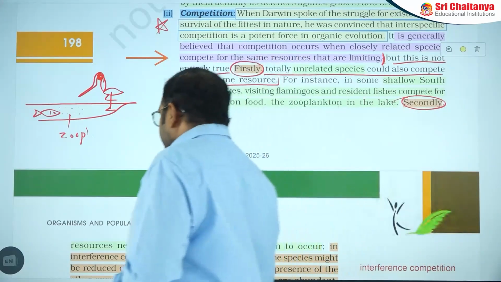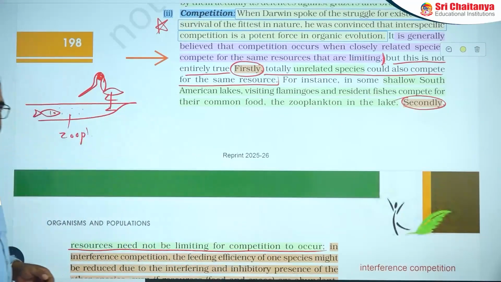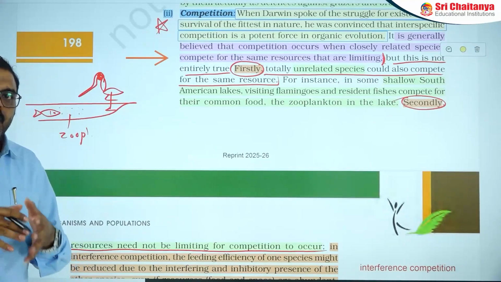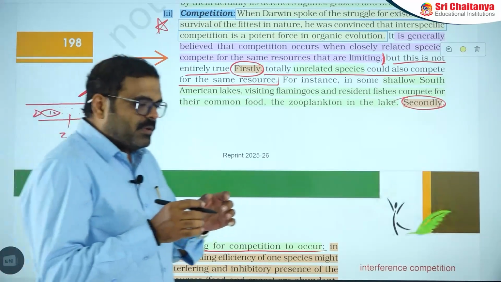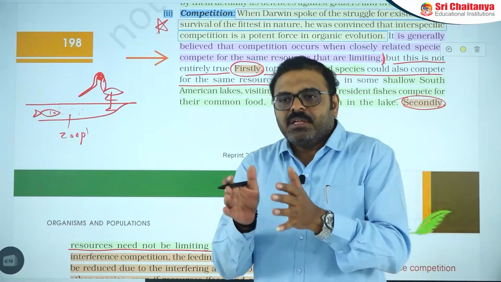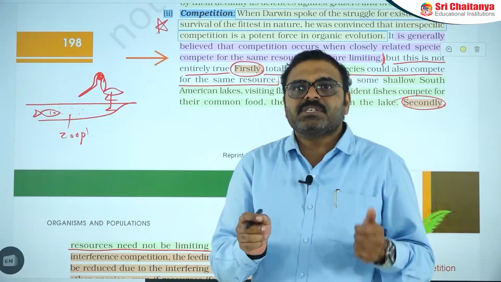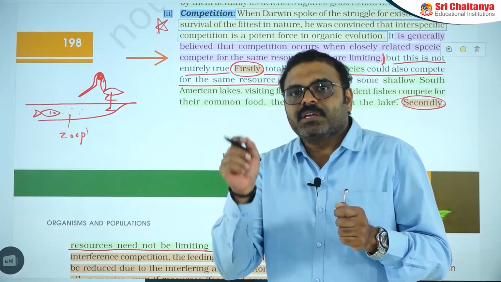In the second point, what you need to understand is, resources need not be limiting for the competition to occur. For example, even if the resources are there, competition can still be there between two organisms. For example, you and your friend are both sitting in front of each other and having a cake. If one person is trying to eat, another one is trying to give a slap to prevent or avoid the eating.